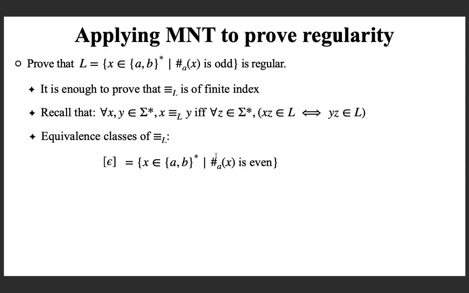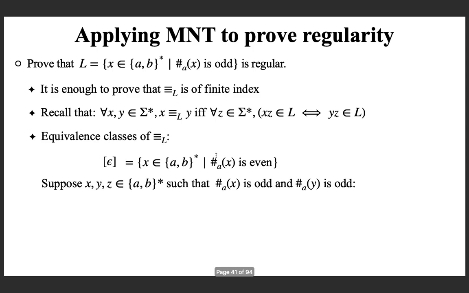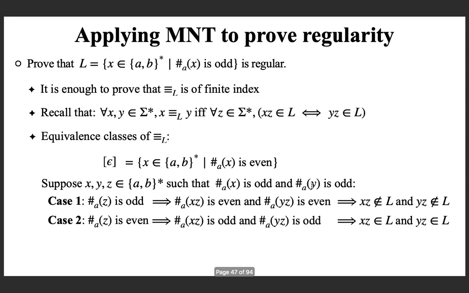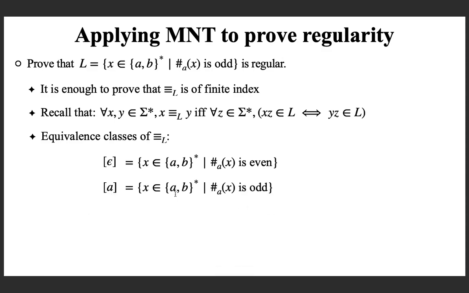Now, similarly, you can get the next class, that is, an odd number of A's. You consider two strings x and y both containing an odd number of A's. Apply the same trick, you can prove that x and y are related. For the interest of time, I am skipping this part. From my explanation, you can watch it and see. So, the second class is the set of all strings with an odd number of A's.